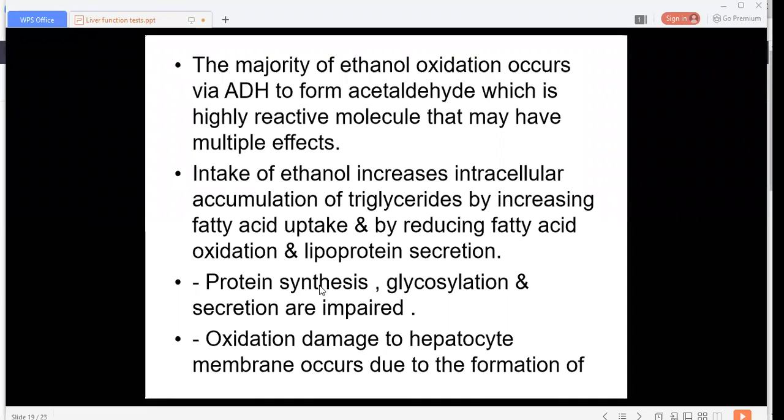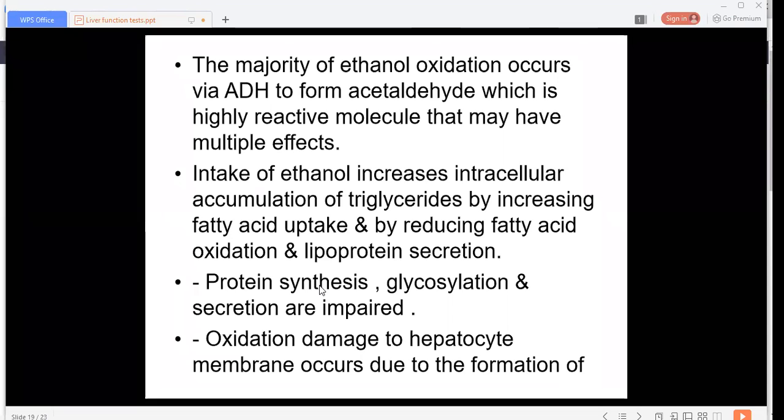Okay, then next is inflammation. Ethanol ingestion is injurious to hepatocytes as well as the intestinal cells. As hepatocyte damage occurs, there is damage to the intestinal cells also.